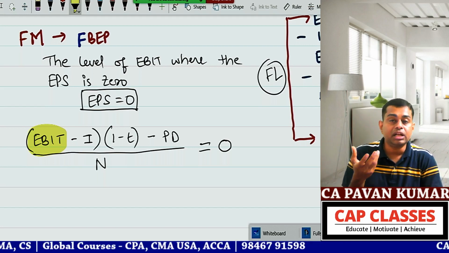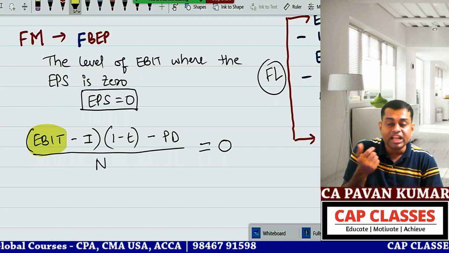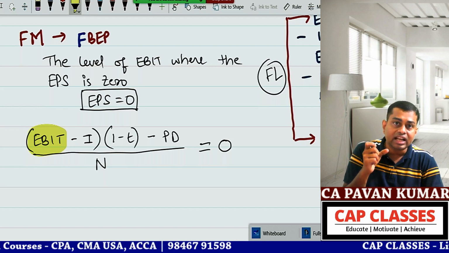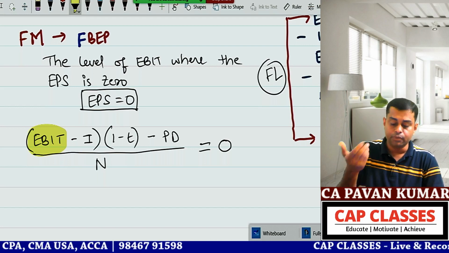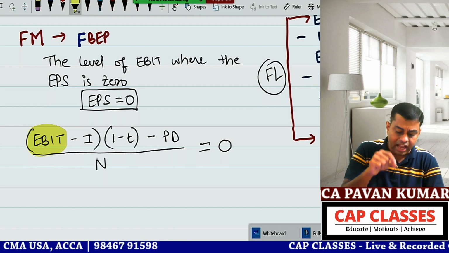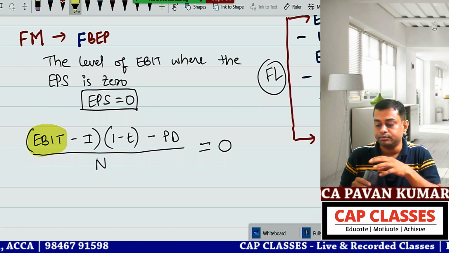Okay, sir. Financial break-even point means the level of EBIT where EPS is 0. Now equate EPS to 0. What is the equation to calculate EPS? EBIT minus interest into 1 minus T minus PD, divided by N. Equate that to 0. Simplify the equation. Calculate EBIT. EBIT will be some X rupees. That is financial break-even point.